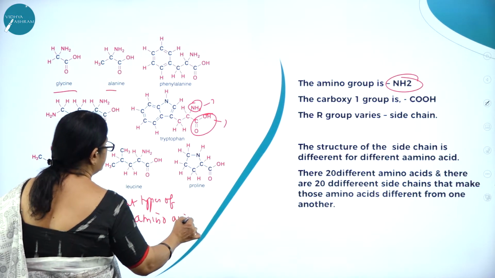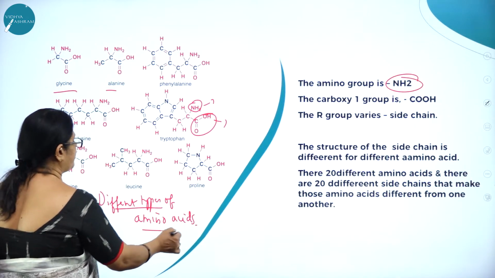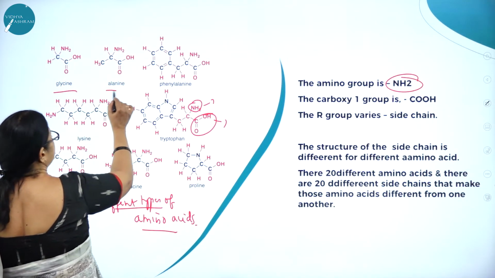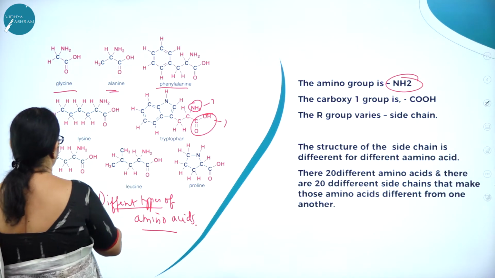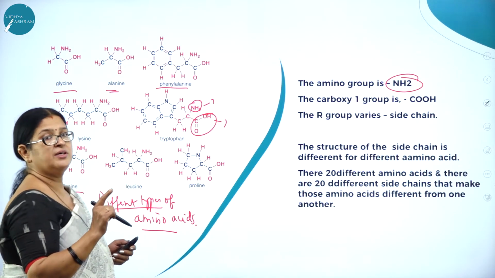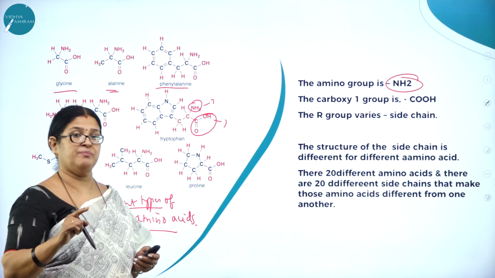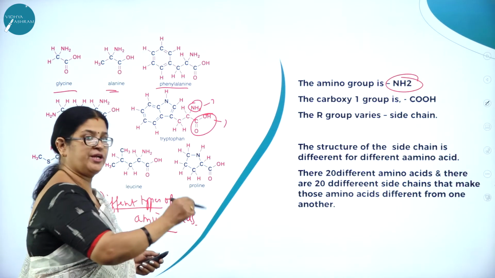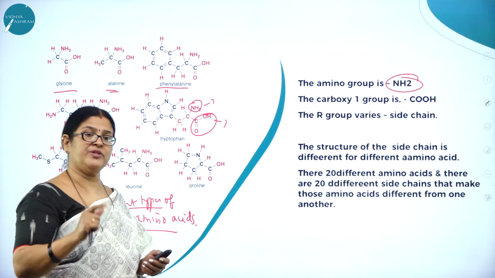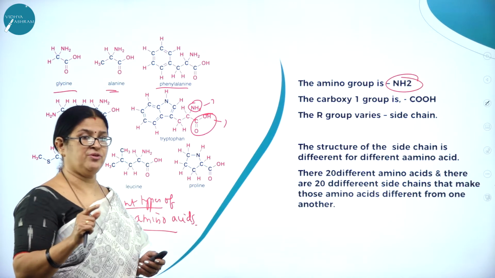Here you can see glycine, alanine, phenylalanine, methionine. Methionine is always called the starter amino acid. So any protein molecule is formed with a beginning amino acid called methionine, right?